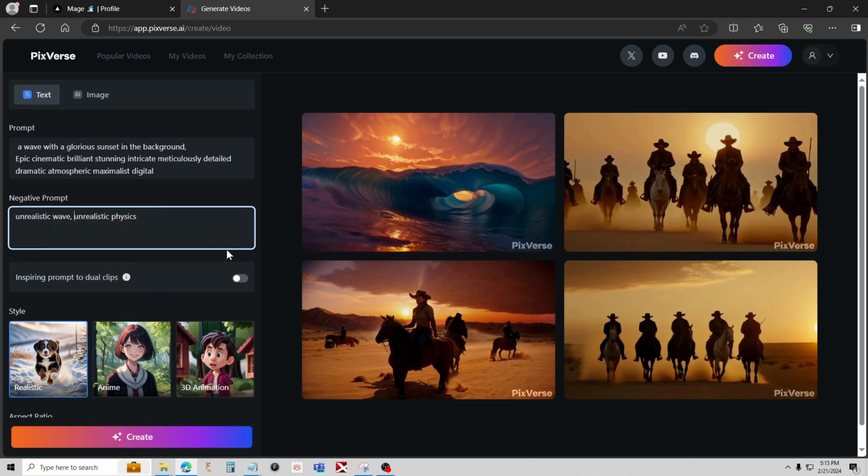But let's go ahead and leave it on the same seed and everything and just see how this negative prompt works on the video. Remember, this is a whole new thing now with video, and I consider this kind of training right now for once we get the models that can generate minute-long videos and stuff. And I'm really excited about this. I keep saying it, but this is what we've all been waiting for, right?